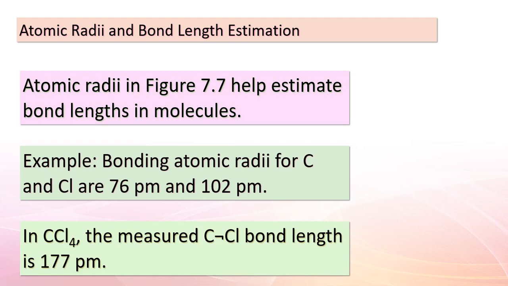The actual measured length of the carbon-chlorine C–Cl bond in carbon tetrachloride is 177 pm. Interestingly, this length is quite close to the sum of the bonding atomic radii of chlorine and carbon, which is 76 plus 102 pm. This fascinating correlation highlights the significance of atomic radii in predicting bond lengths within molecules. Let's continue our journey through the intricate world of chemical interactions.